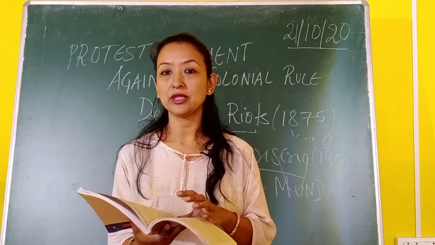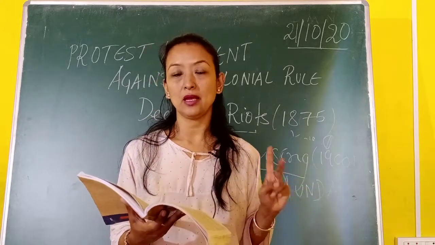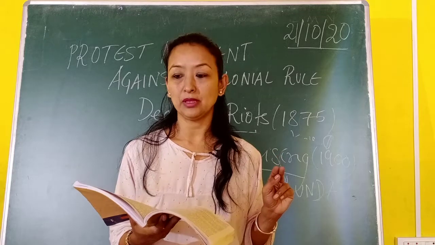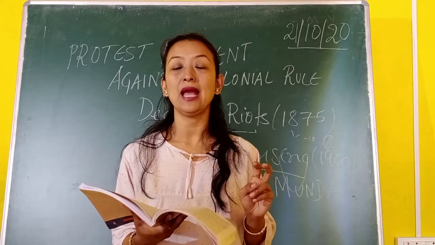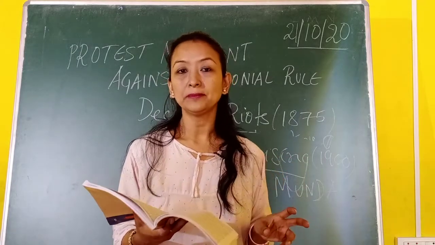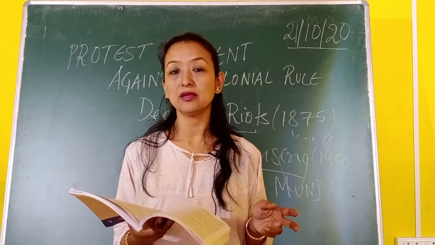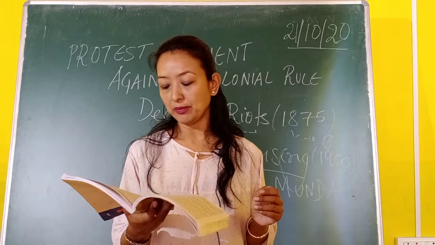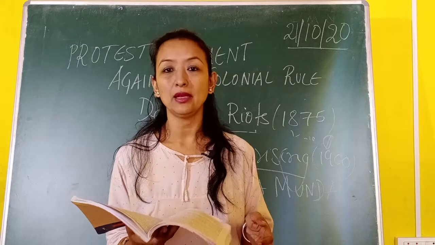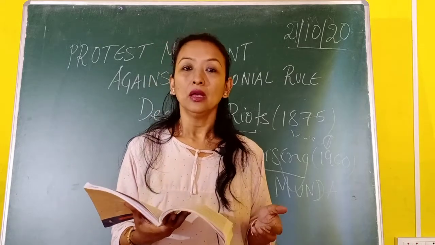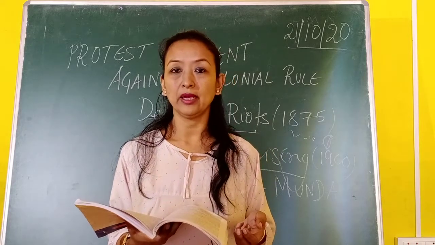So with this we are done with this chapter. Today I did two topics, the Deccan Riots and the Munda Uprising. In the Deccan Riots, in South India, the tribal people, especially the Kunbi tribe, fought against the zamindars and the moneylenders because their land was taken away by them. So they fought against those moneylenders for their land. And the Munda Uprising, similar to the Deccan Riots, was again a fight for their land. They fought with the colonial officers and the moneylenders in order to get back their land.